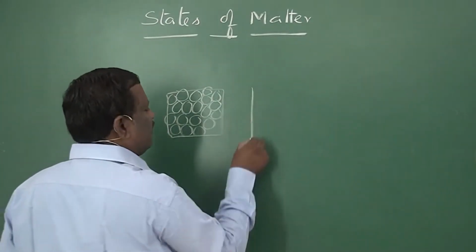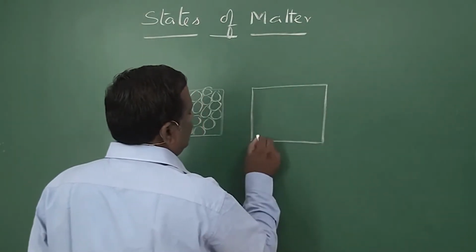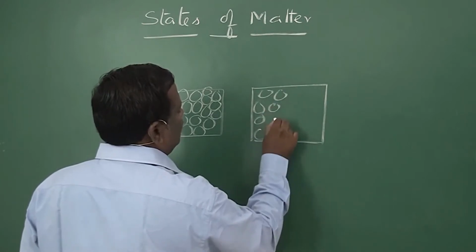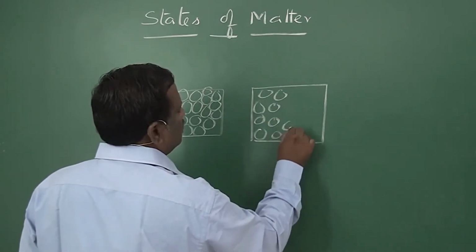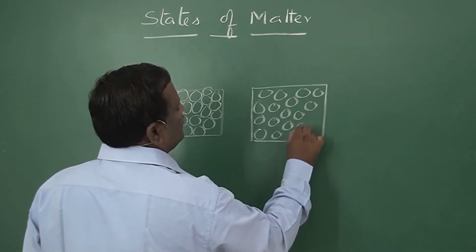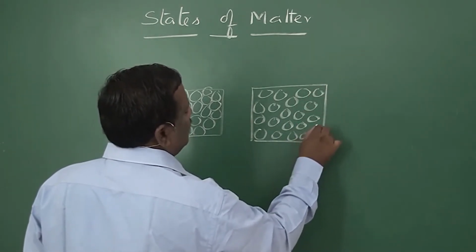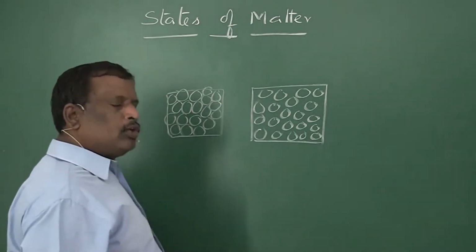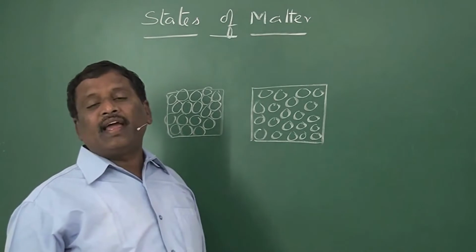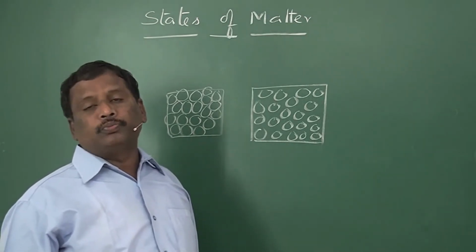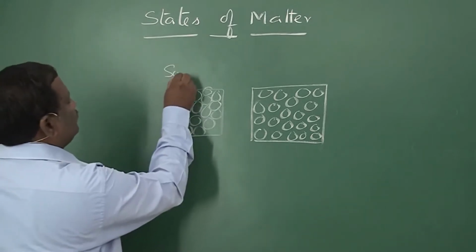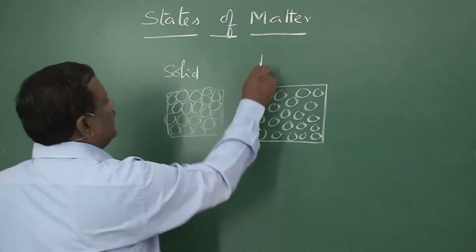In case of liquids, the molecules are bound together with attractive forces, but there are some large gaps between the molecules. So the molecules may slide into those gaps. That's why the molecules may not have a fixed shape, but they will have a fixed volume. This is solid. This is liquid.